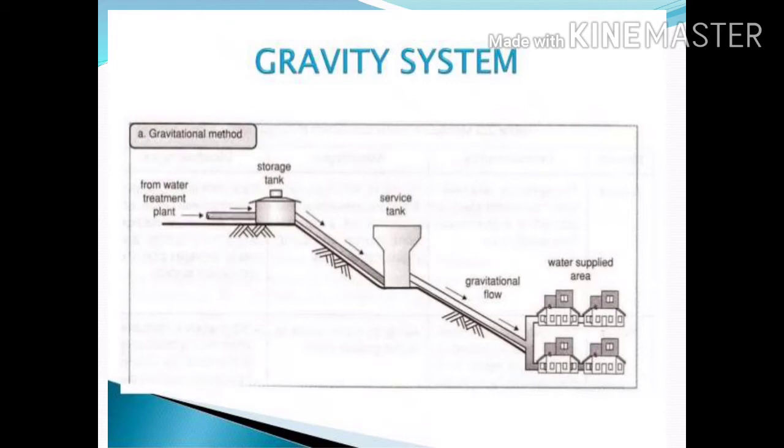The service tank is at the higher level. When the distributed area is at the lower level, the water is delivered from the service tank to the public or consumers by means of gravitational force only. No pressure force is adopted here.